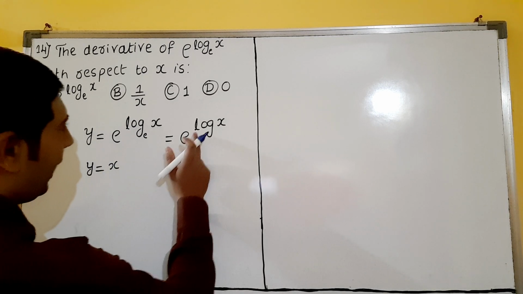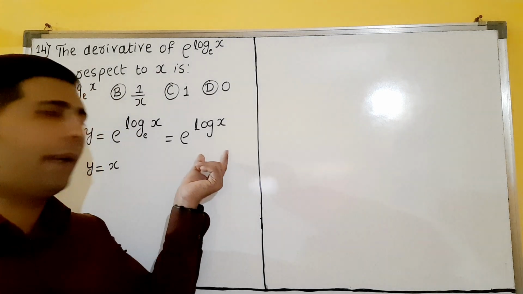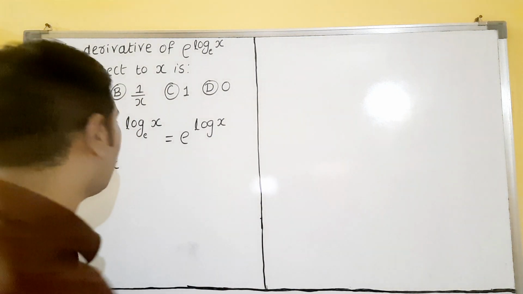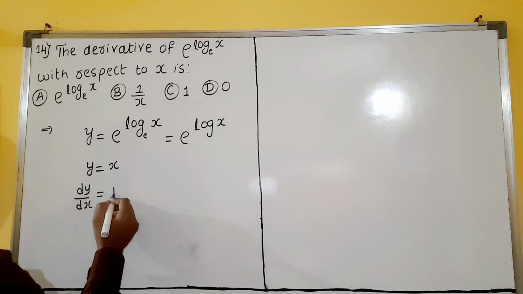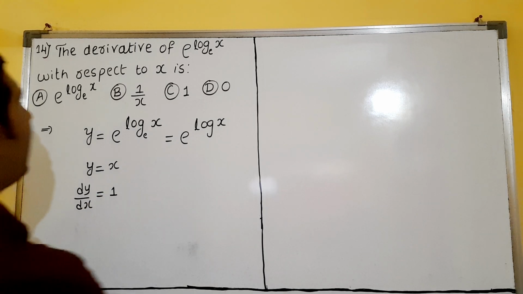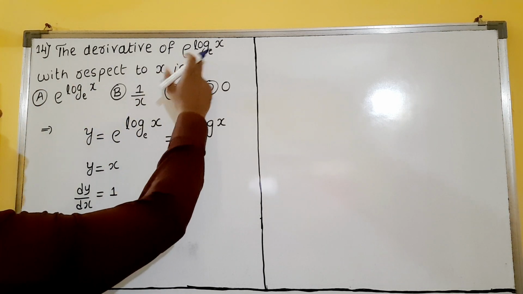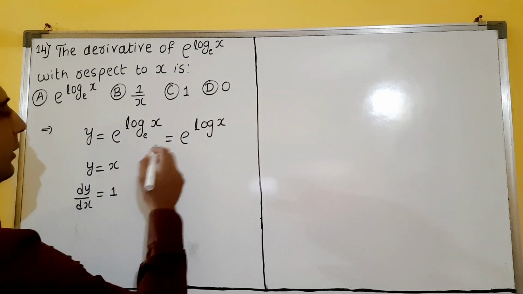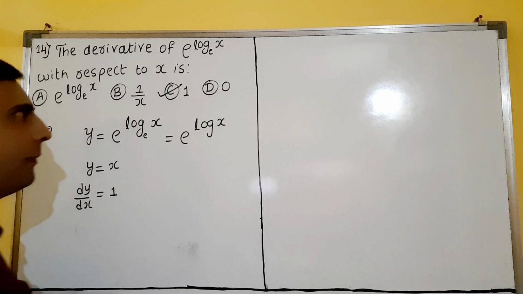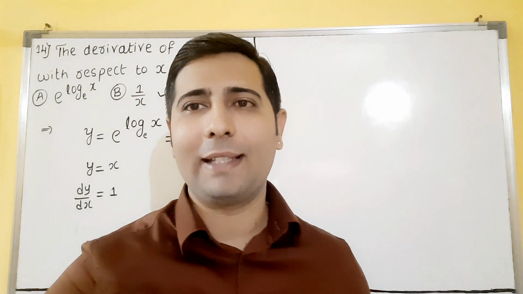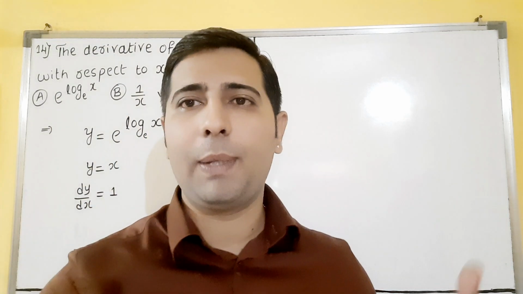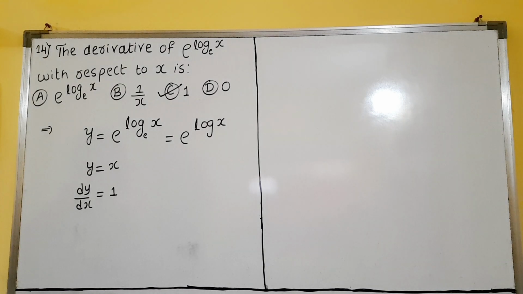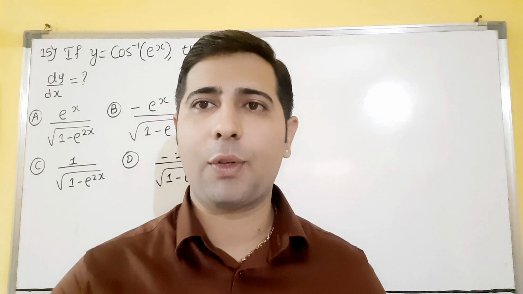So this is the formula, e raised to log x. You will learn this in differential equations also. E raised to log x is x. So the derivative of x is what, dear students? Derivative of x is 1. So this is our required answer. The derivative of e raised to log x with respect to x they had asked. So option C is correct. C for cake, cake is our answer, dear students. Or C for chocolate you can take. Fine. So we'll continue with the next question. Please copy this.